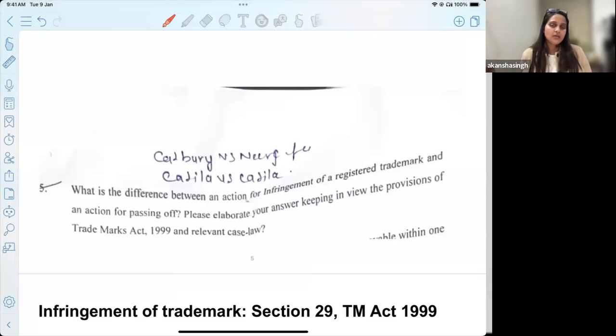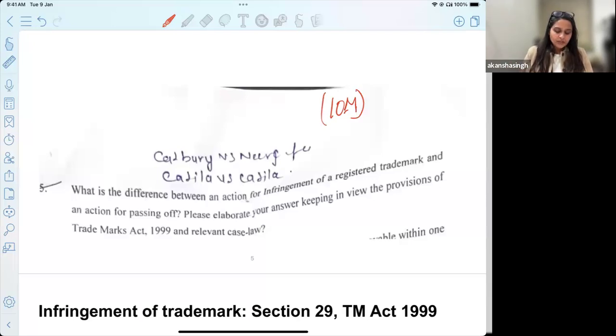So they are not asking you how a registered trademark is different from an unregistered trademark wherein passing off applies. They are asking you, when you are proceeding for infringement of a registered trademark, what is going to be your action, and when you talk about passing off, what is going to be your action. So this is the question that we have received. This is also a 10 marker question, so accordingly you are supposed to write.